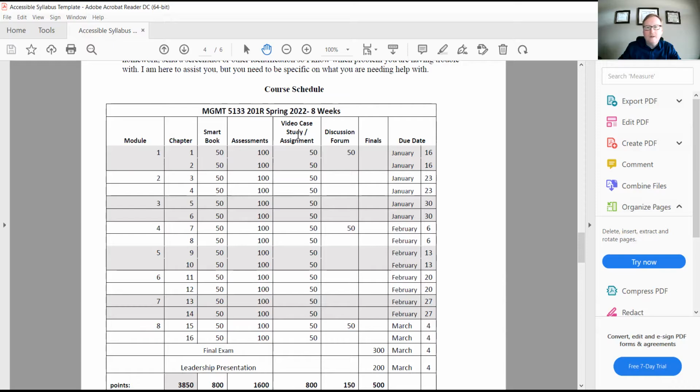For each week, there's 3 assignments, the Smart Book Reading. If you haven't used Smart Book Reading, it's going to allow you to read right through the chapter, and it'll ask you some questions. That way, if you're a reader and you read the whole chapter, or maybe, I know a lot of people, because there's so much work to be done, you just do the Smart Book Reading. It's going to take you through what you need to know.